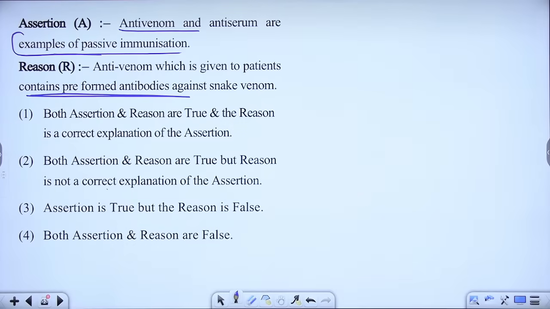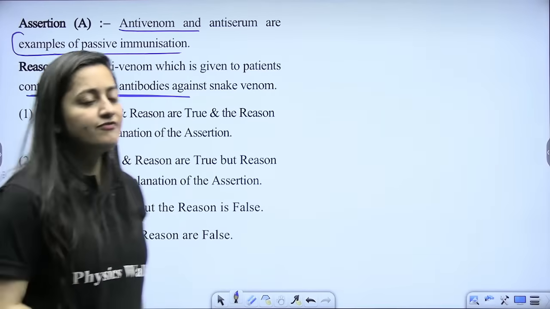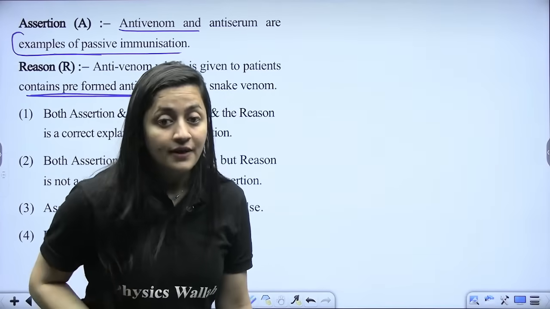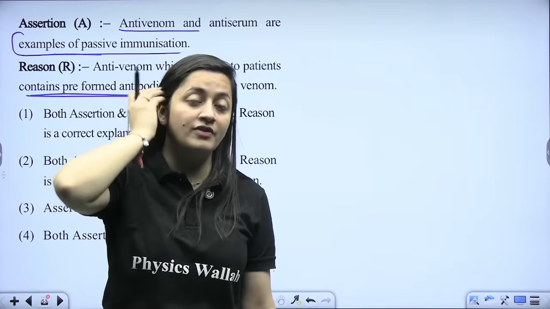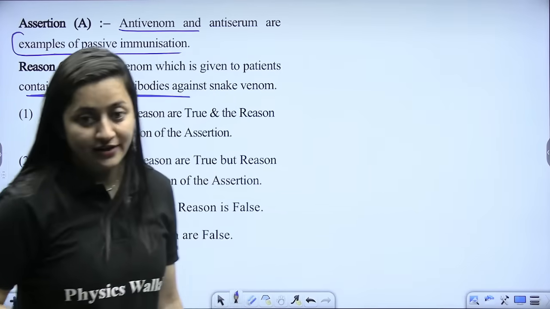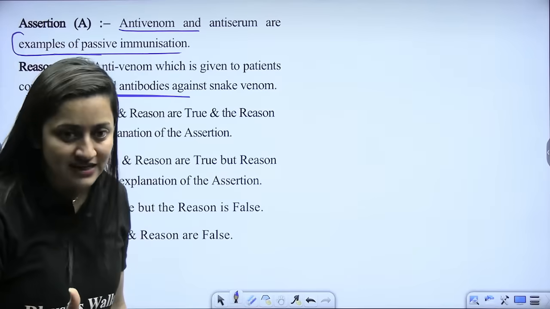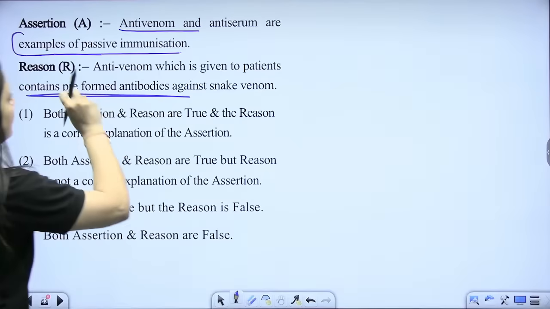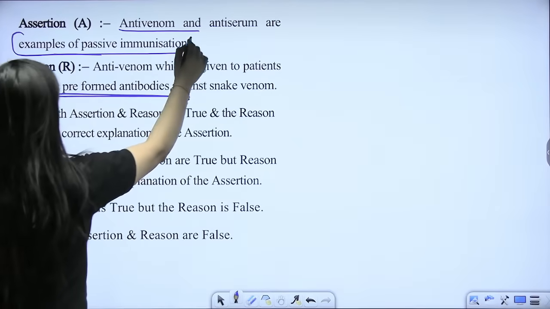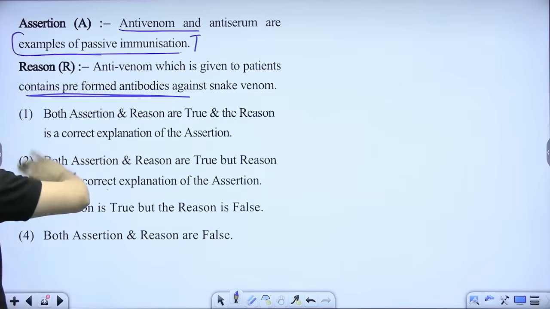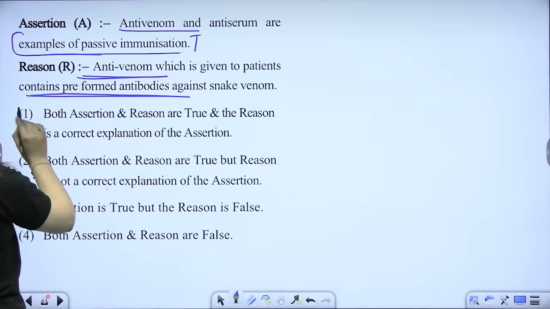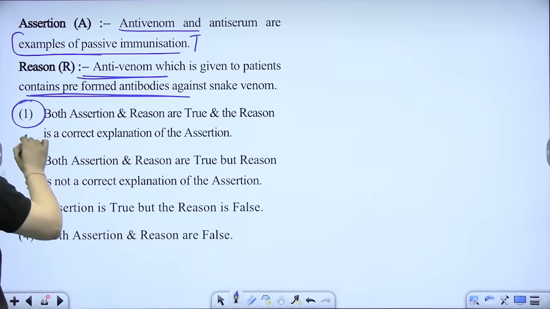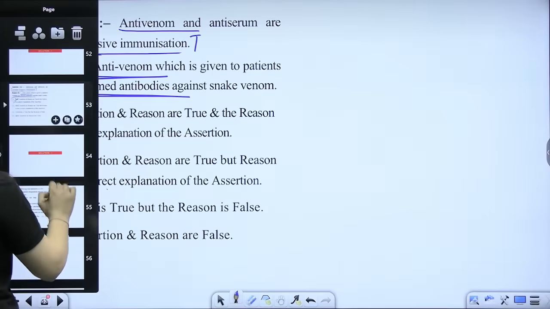So if somebody has a snake bite, we will not wait for the body to make the natural antibodies. That response is going to take time, right? So in that case, preformed antibodies will be given. True. Because anti-venom given to the patient has preformed antibodies. So one is the correct.